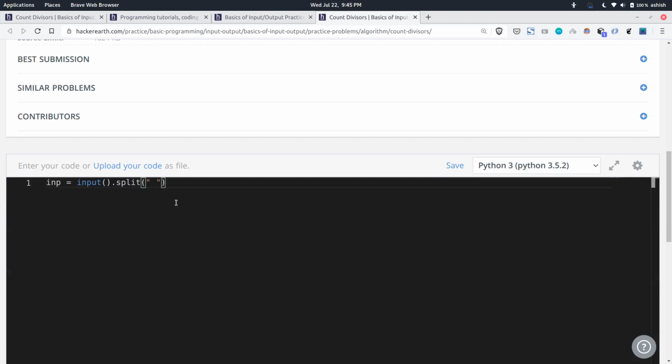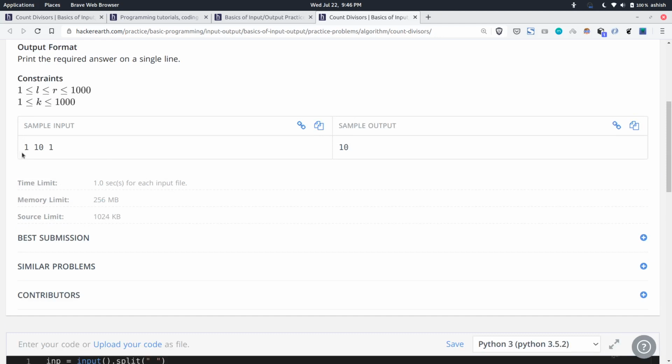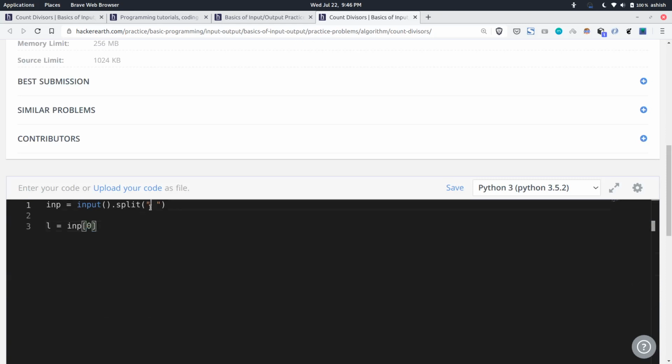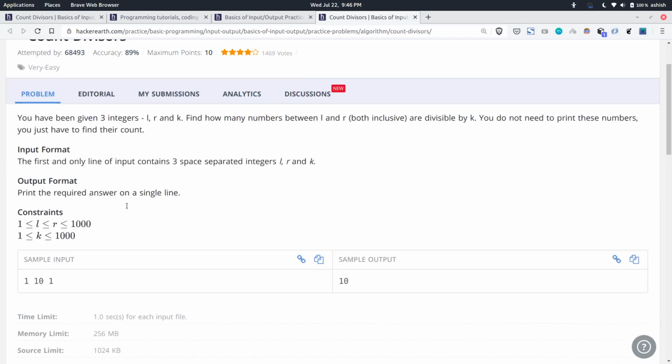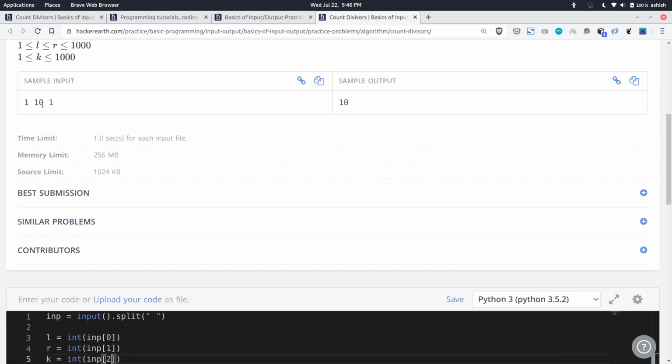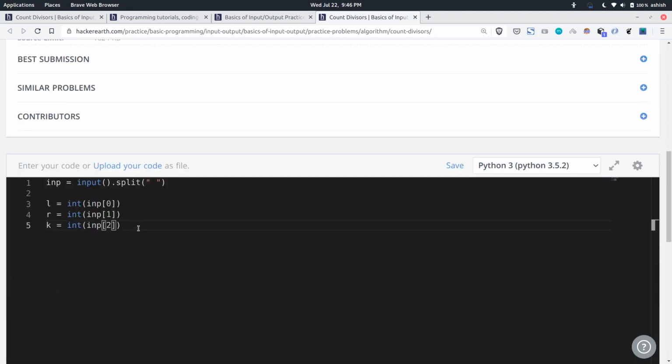Let's go for L. L will be input of 0, so the first term, second term and the third term. But you need to keep in mind one thing: if you're using Python, by default your input is a string, you need to convert it into an integer. In the same way, let us read L, R and K. R will be the first term, this will be the second term. Now we need to count the number of numbers which are divisible by this K. I'll initialize a result variable which is 0.